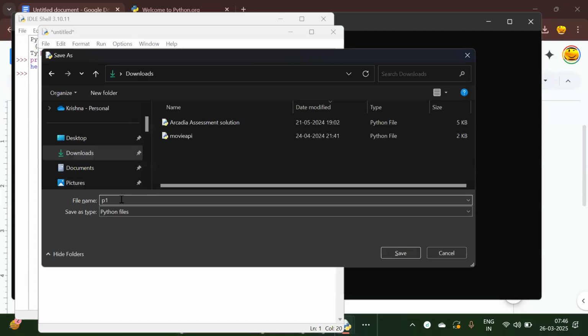Okay, I'll save it as P1. By default, if you write in the IDLE environment, the extension will be Python files. By default, it will be saved as filename.py. .py is the extension for all Python files. So if there is any .py, it will consider it as a Python program and execute it. Okay, I'm saving it.